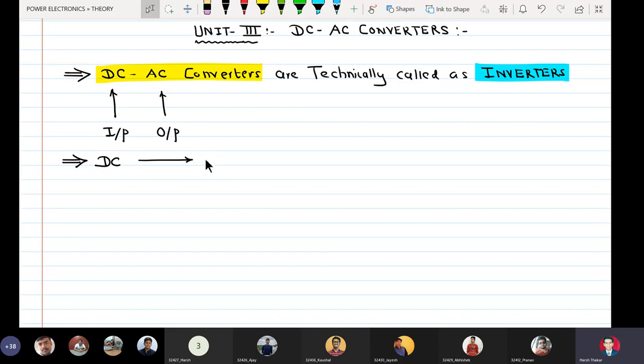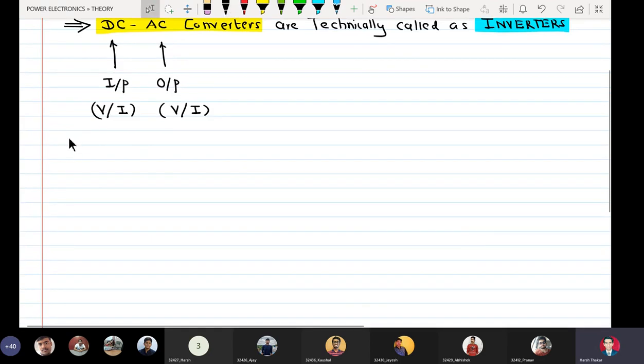The question is, when I say the input is DC, is it a voltage or current? When I say output is AC, it can be voltage or current.